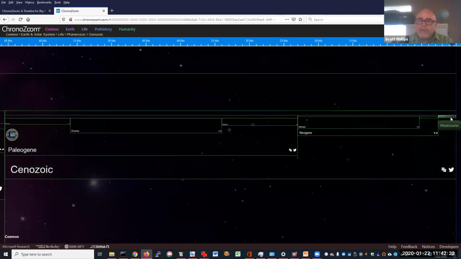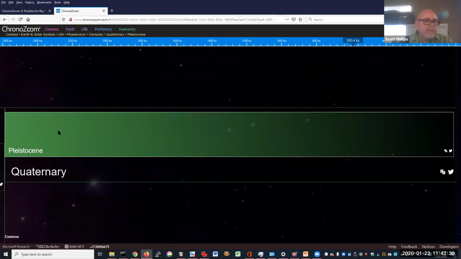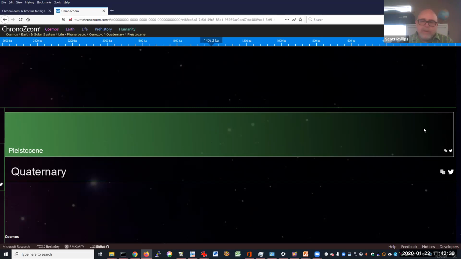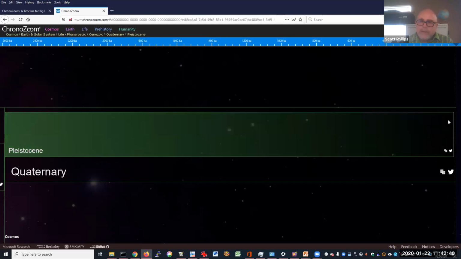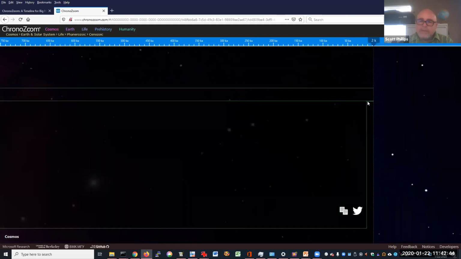And we can look over here, and we talked about how we're in the Quaternary period, this little bit here. The Quaternary period, most of that is made up of the Pleistocene. This is a couple of million years of ice ages up till about 10,000 years ago. We've got to zoom in really tight here to find the Holocene.